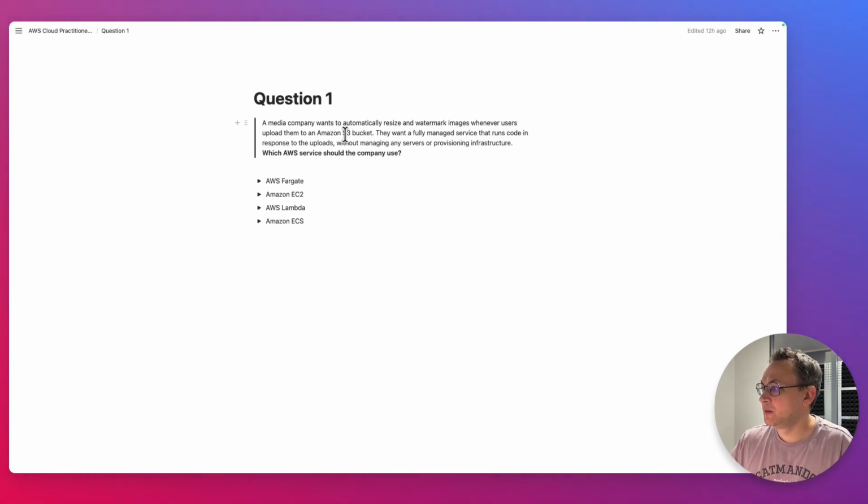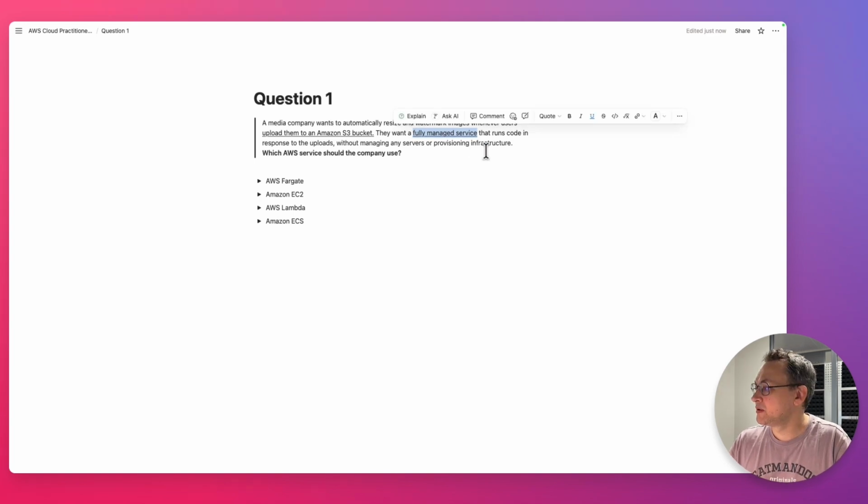Let's highlight the keywords now. We want certain actions to be applied to an S3 upload event. So this one is kind of important. They're talking about uploading stuff to an S3 bucket. They want a fully managed service. That is important as well. That will guide us on which service to use and how managed the service is. Without managing any service or provisioning infrastructure, that is basically the same as fully managed service.